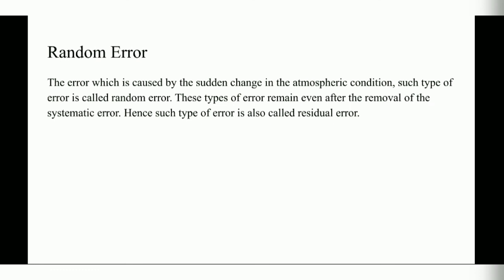Last error is random error. The error which is caused by the sudden change in the atmospheric condition. Such type of error is called random error. These types of error remain even after the removal of the systematic error. Hence, such type of error is called residual error. So this error, random error, is basically the error which remains after removing systematic and gross error. So, because of that, this error is also called residual error.